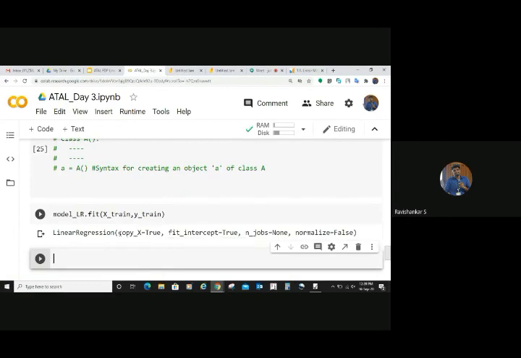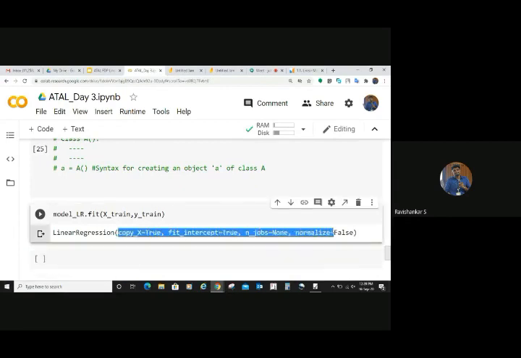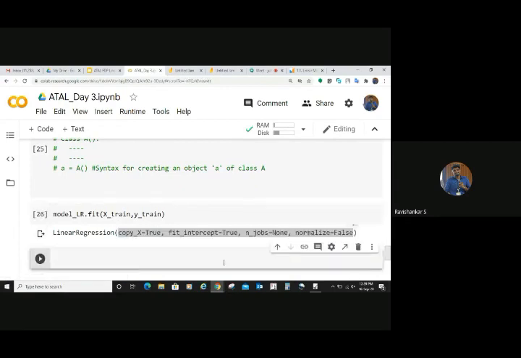So these are the default values for that. You don't have to worry about it. It will take the default values. Only if you need, you can change those values. Right? Now, this is not over. We need to predict. Right? We need to predict. How will we do that?